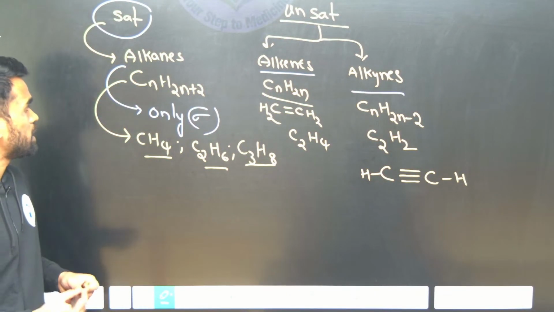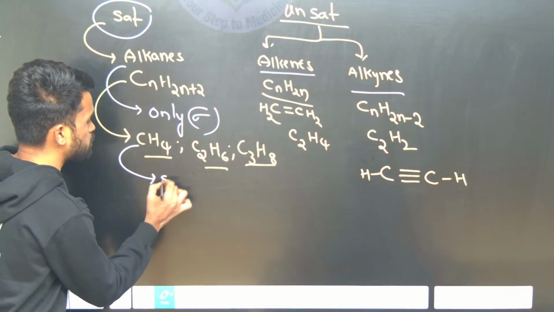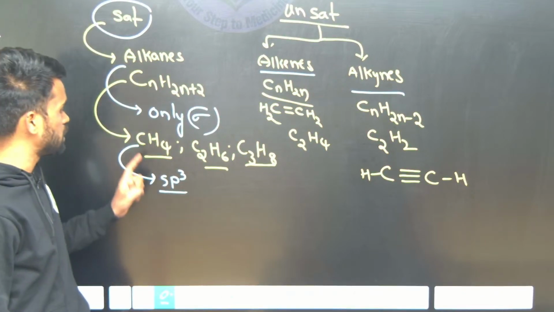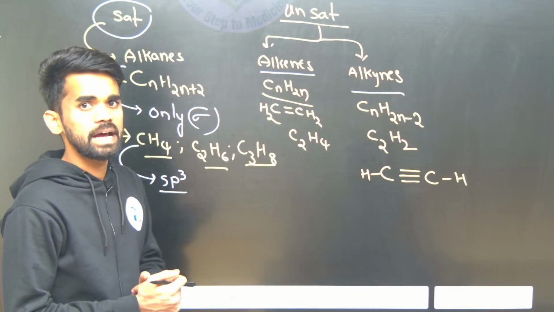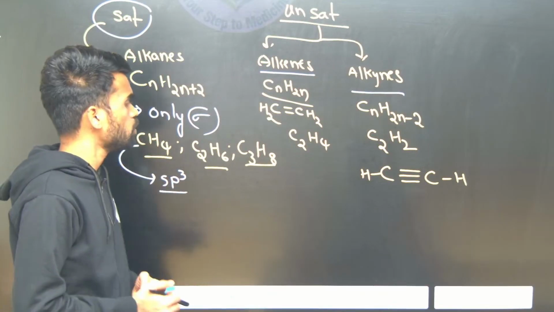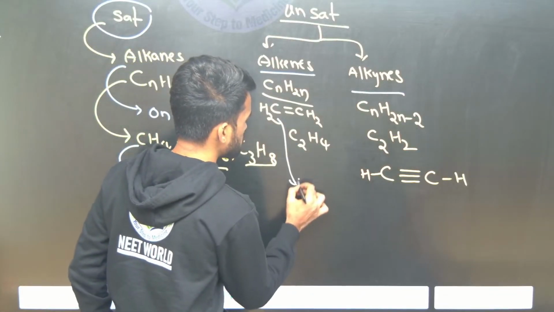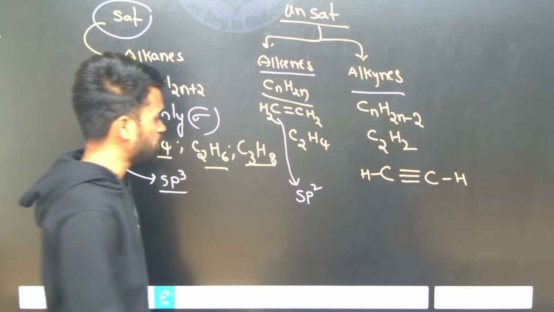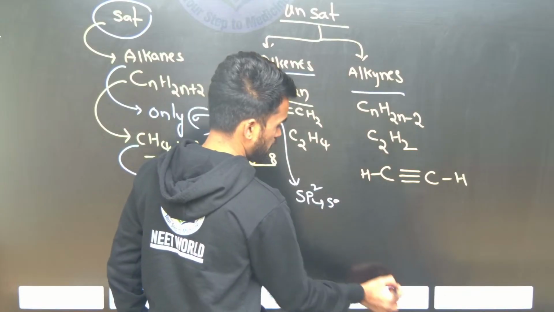What is the hybridization in the case of alkanes? Each carbon in an alkane is sp3 hybridized. In methane you will have a bond angle of 109.5 degrees, the tetrahedral angle, with tetrahedral geometry. In alkenes, each carbon has sp2 hybridization, and the geometry is trigonal planar.